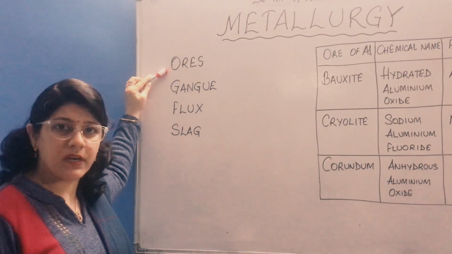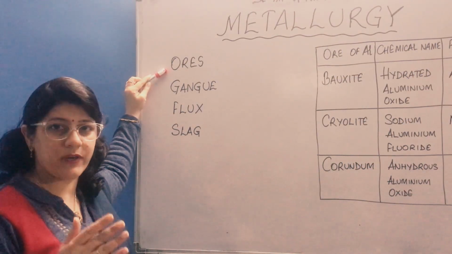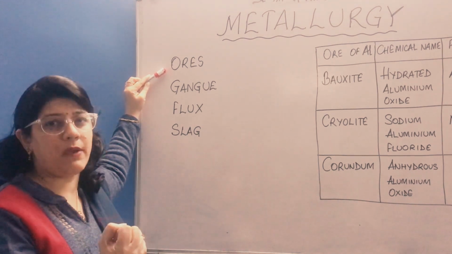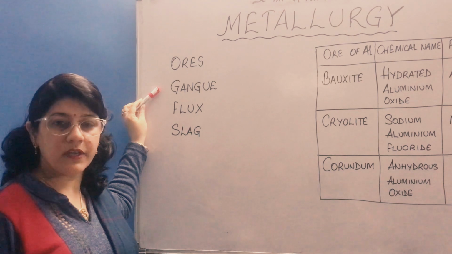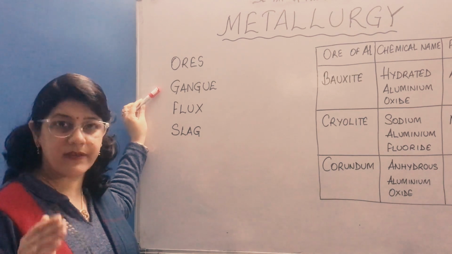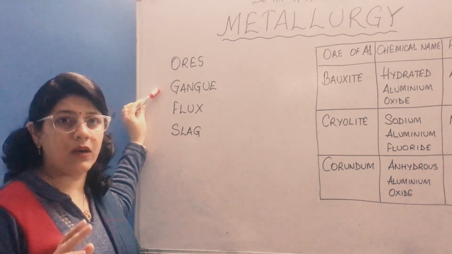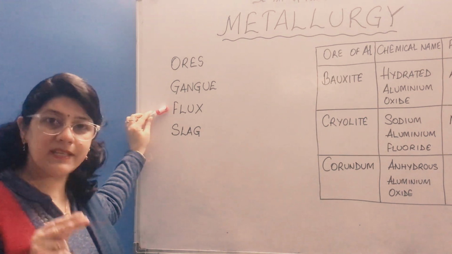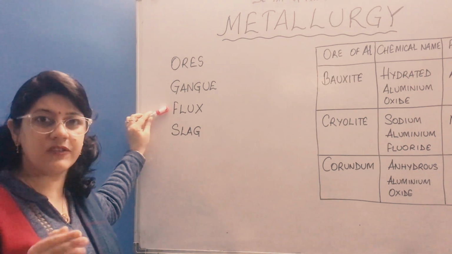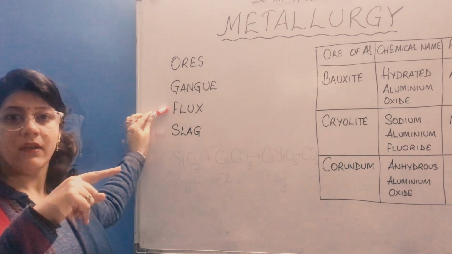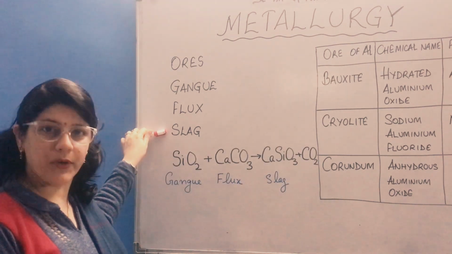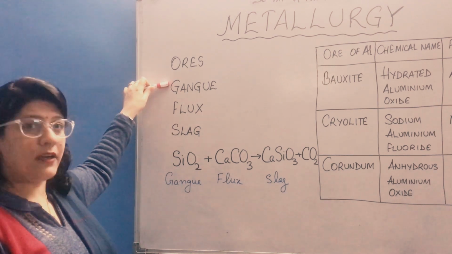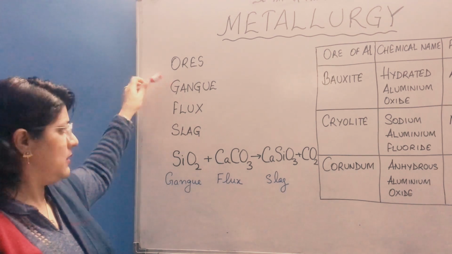Ores are those minerals from which metals can be extracted commercially at a comparatively low cost with minimum effort. Earthly impurities including silica, mud, etc. along with the ore are called gangue or matrix. Flux is a substance that is added to the charge in a furnace to remove gangue. Slag is the fusible product produced when flux reacts with gangue during the extraction of metal.